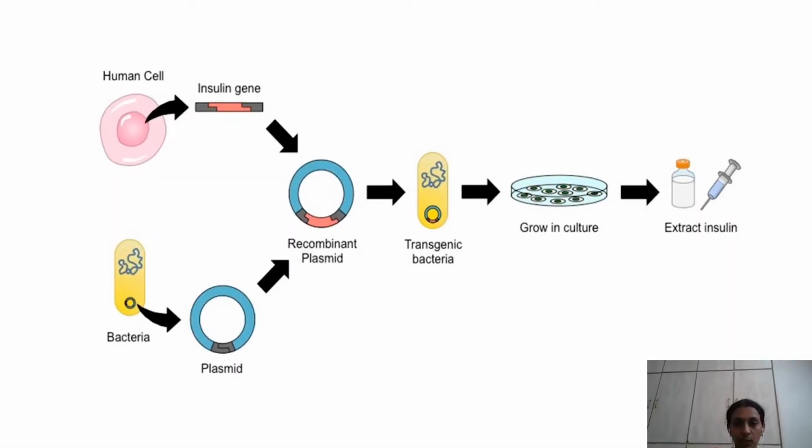After growing E. coli cells in the laboratory, we will destroy those E. coli cells and extract insulin from the E. coli cells. So that's the way insulin is prepared by using biotechnology.